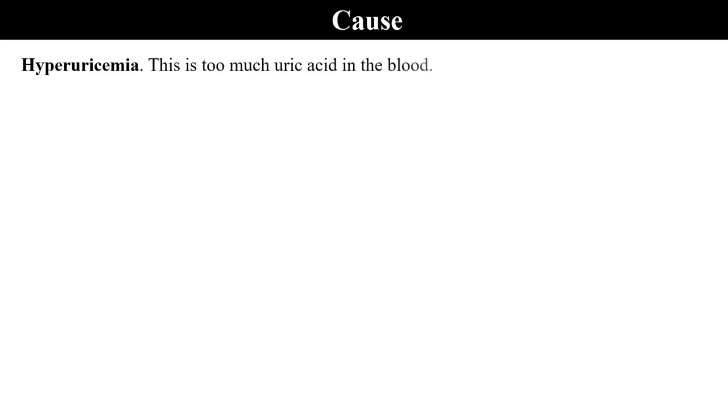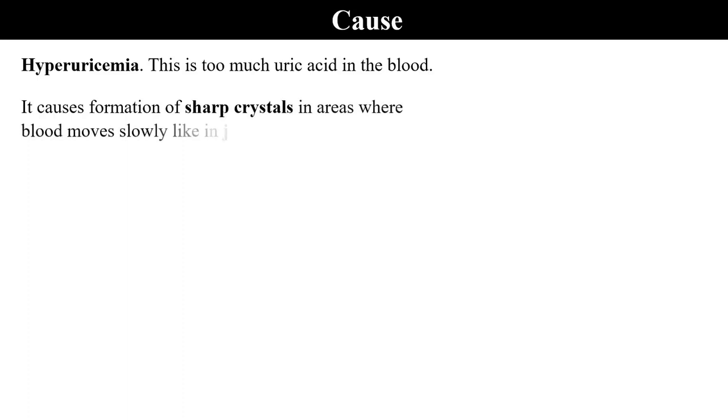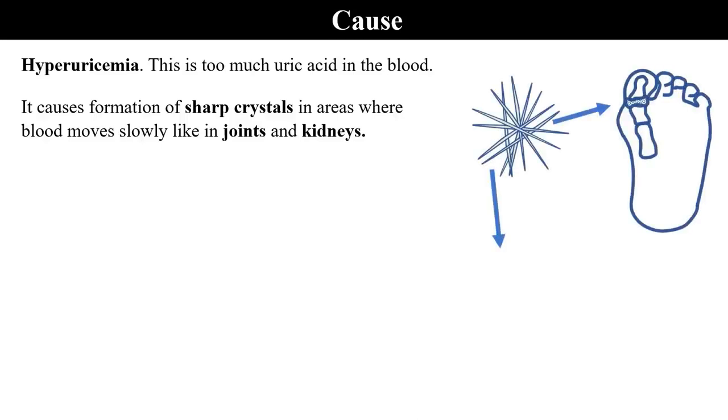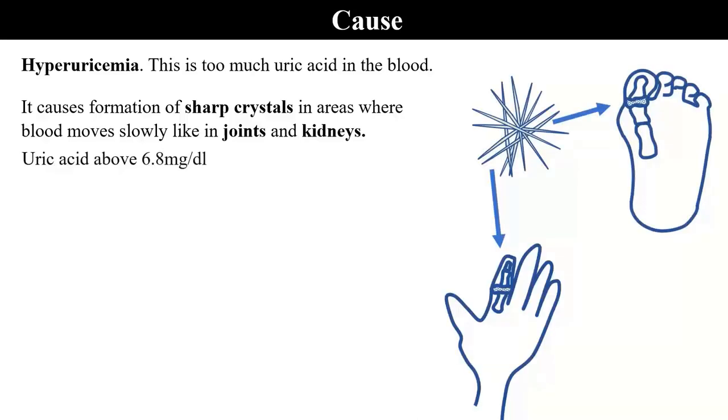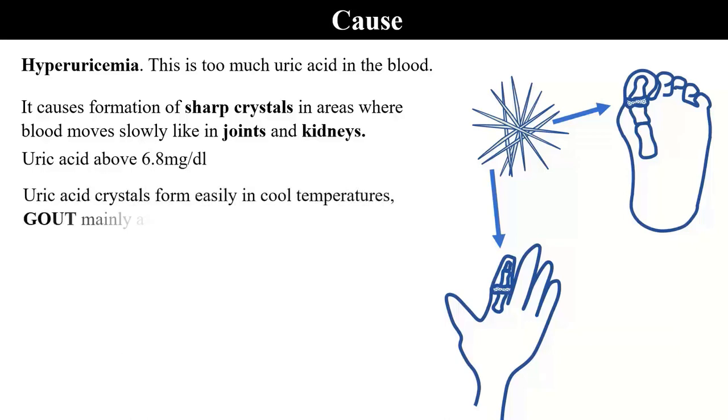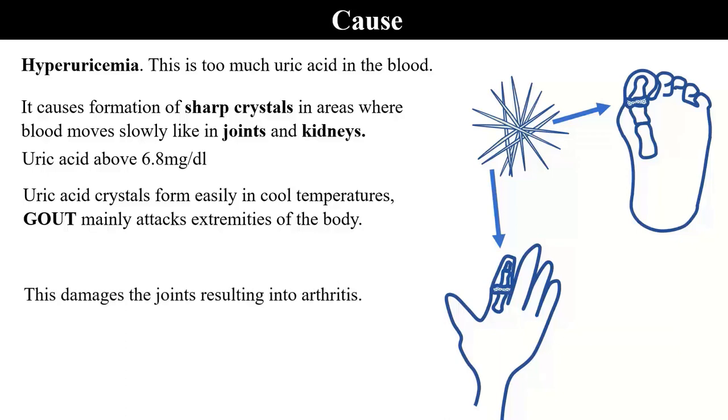Causes: hyperuricemia. This is too much uric acid in blood. It causes formation of sharp crystals in areas where blood moves slowly, like in joints and kidneys. Uric acid, which is above 6 mg per dl. Uric acid crystals form easily in cool temperatures. That's why gout mainly attacks extremities of the body. This damages the joints, resulting into arthritis.